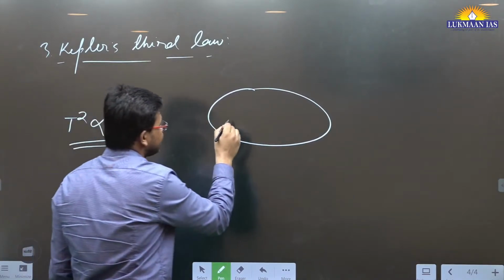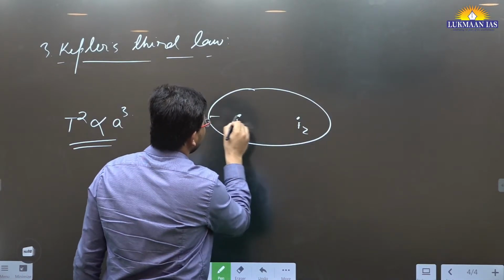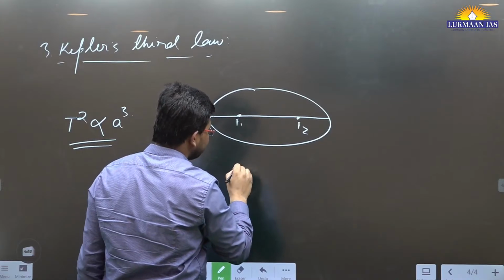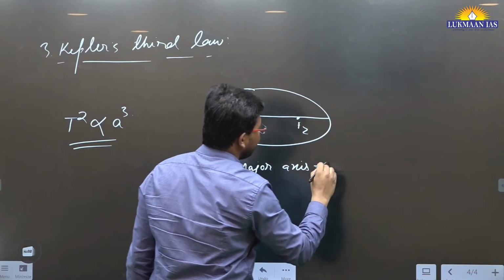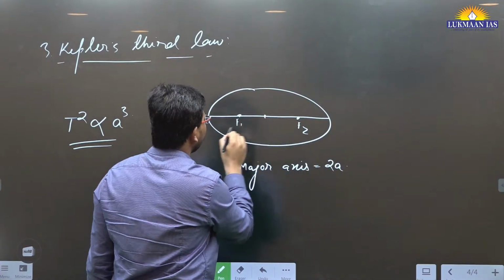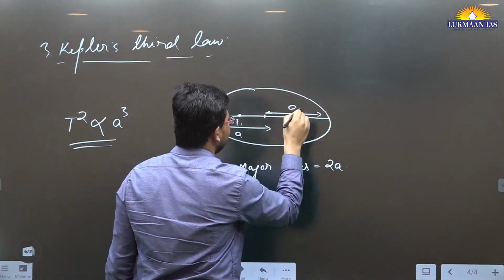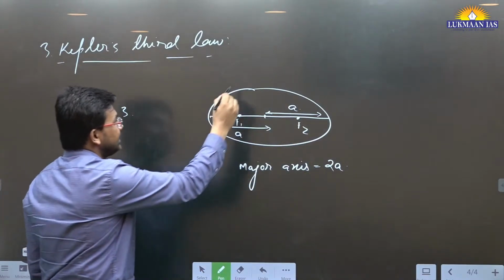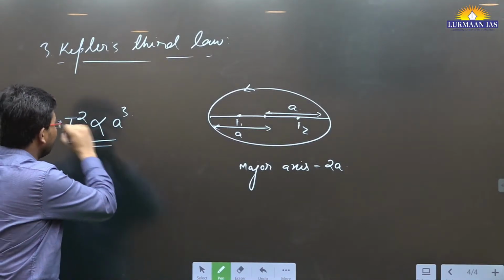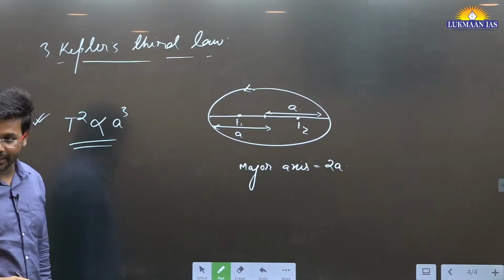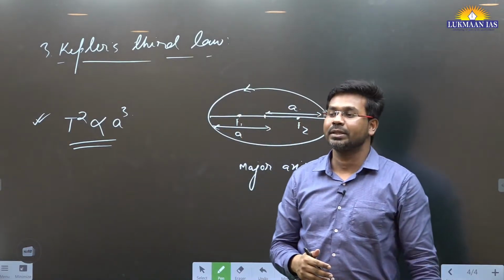So what is the semi-major axis? We have drawn, let's say, this is F1, this is F2. From here, the major axis we discussed will be equal to 2a. So from here to here, this distance is a, and from here to here, this distance is again a. So it says the square of the time period of revolution of a planet is proportional to the cube of the semi-major axis of the planet. This is Kepler's third law of motion.